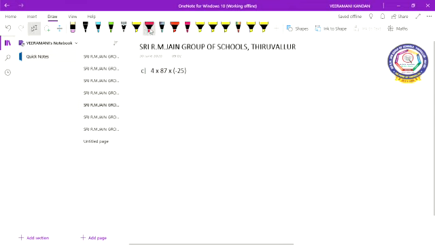See here, 4 into 87 into minus 25. Here, direct multiplication is given, but we are going to use an easy way of multiplication. Look here, you know very well, in 100 how many 25s are there? 4. Four 25s are there. So if you multiply 4 into 25, you will easily get 100.